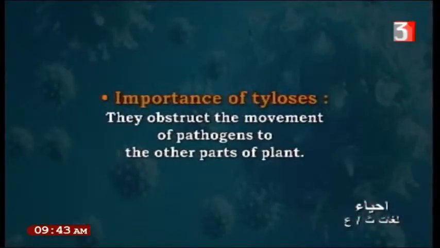This is a method to overcome the invasion of microbes inside the plant tissue. Importance of tyloses: they obstruct, meaning prevent, the movement of pathogens to other parts of the plant.